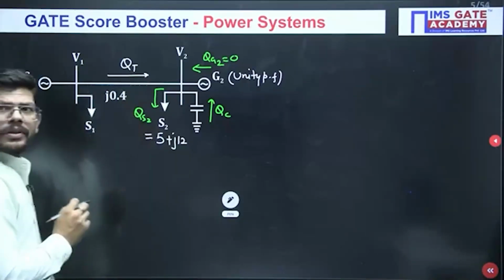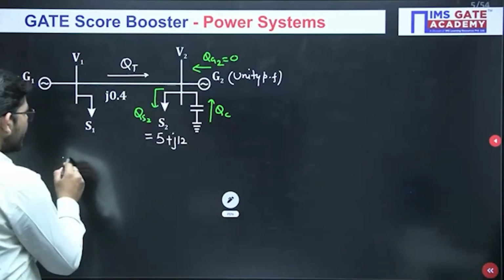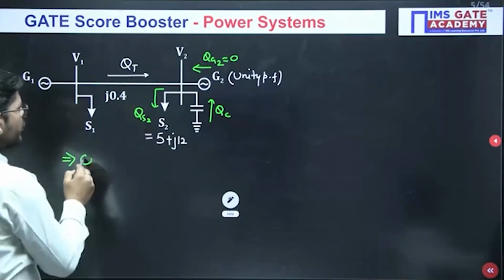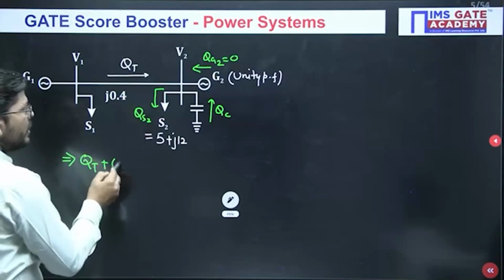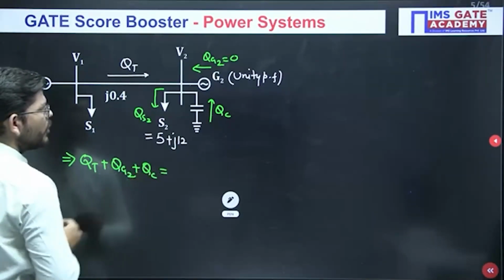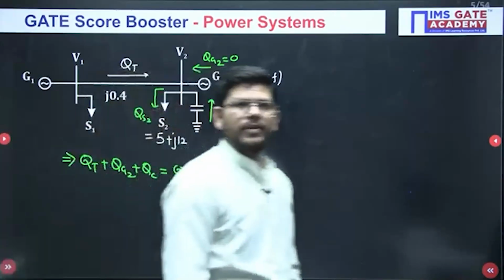Now, good evening Thiru. If we just see the power flow here, the incoming powers are QT, QG2 and QC, and the outgoing power is QS2, isn't it? This is what we will get here.